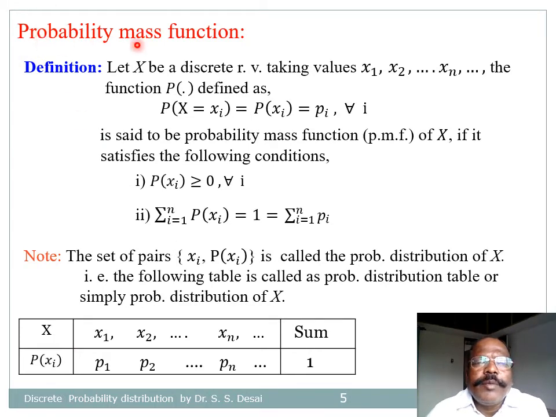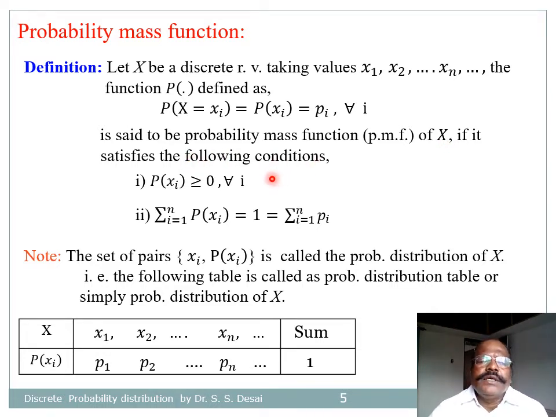Now let us define probability mass function. Let X be a discrete random variable taking values x1, x2, ..., xn, .... The function p defined as probability that random variable X takes value xi, that is P(X = xi) equal to pi, say, for all i equal to 1 up to n, ..., is said to be probability mass function, in short PMF, of X if it satisfies the following conditions.